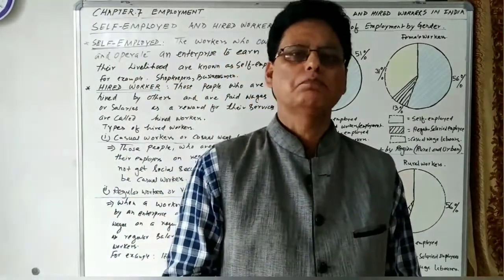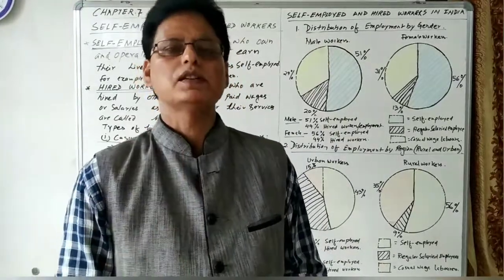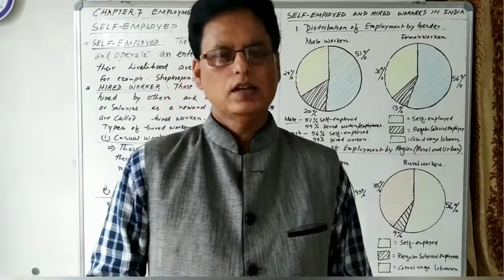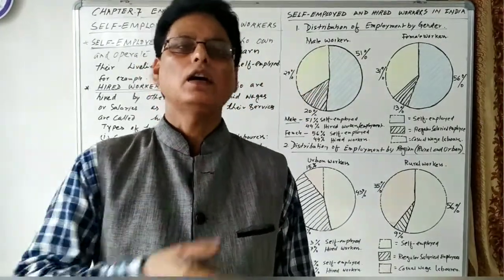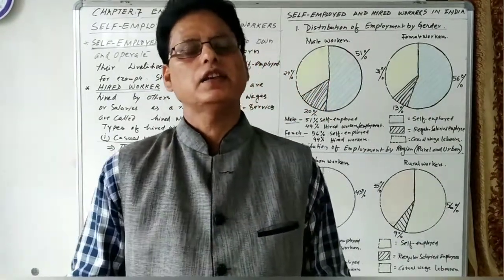They are given the job, but they are not given social security.